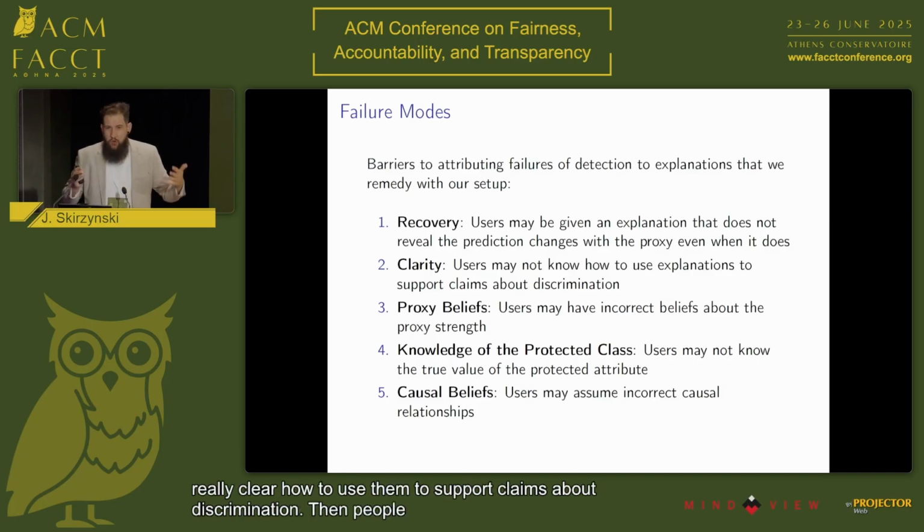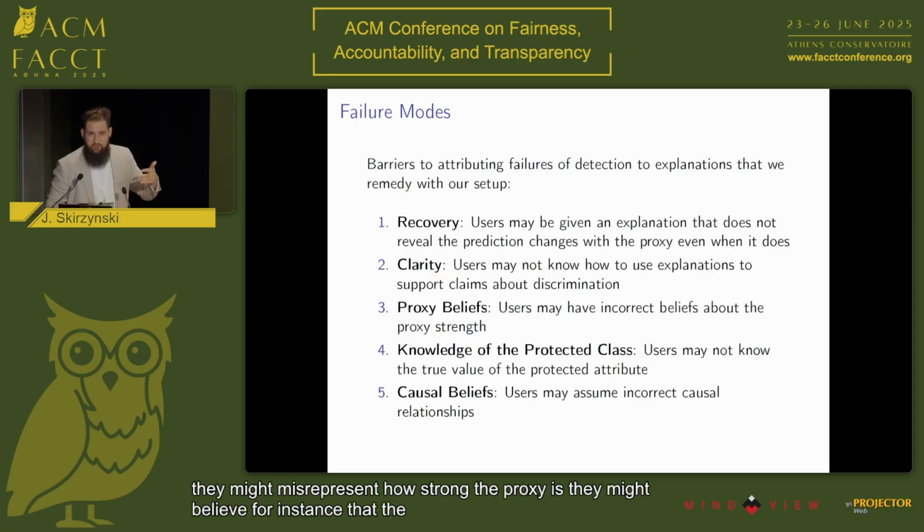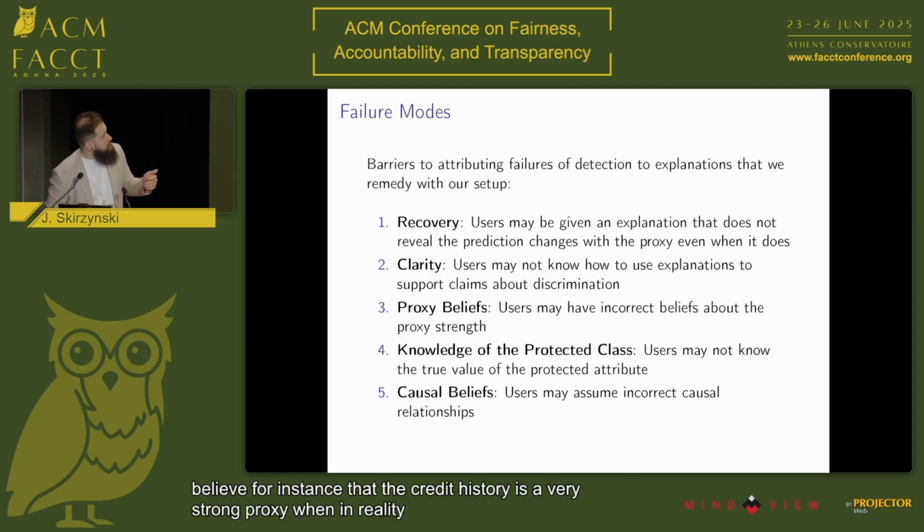Then people might know the causality and all that stuff, but they might misrepresent how strong the proxy is. They might believe, for instance, that the credit history is a very strong proxy, when in reality it's a weak proxy. They might not also know the protected class of a point.